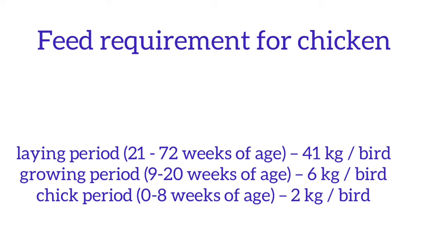So, a layer will consume less than 50 kg feed in its lifetime. One important point to be noted is that feed cost is the biggest input a farmer has to make before starting or while doing farming.